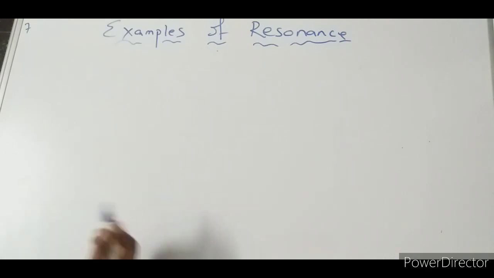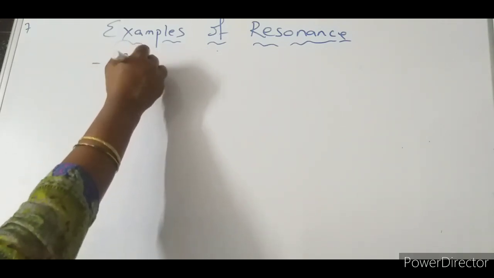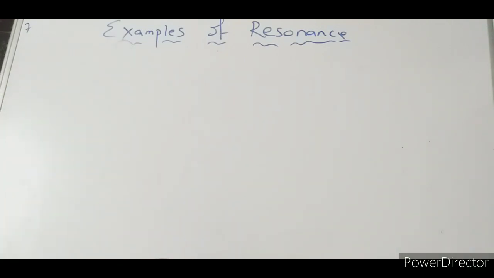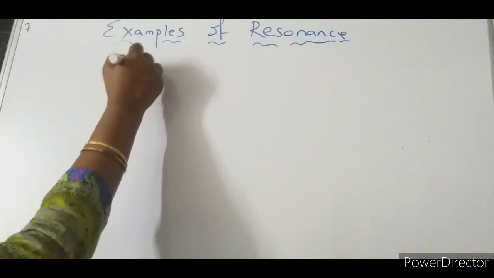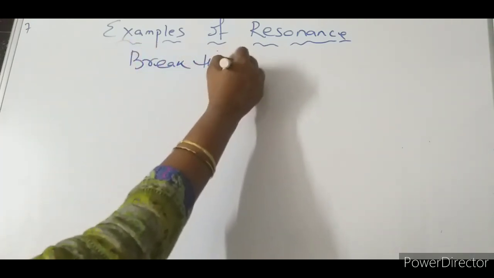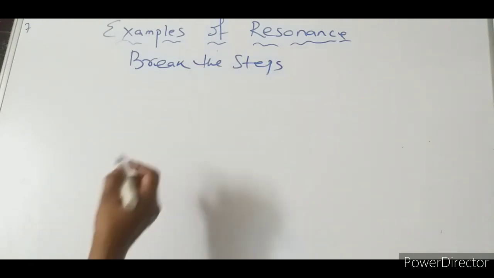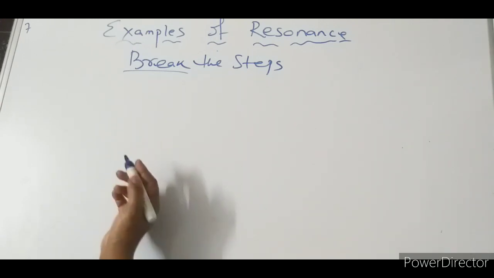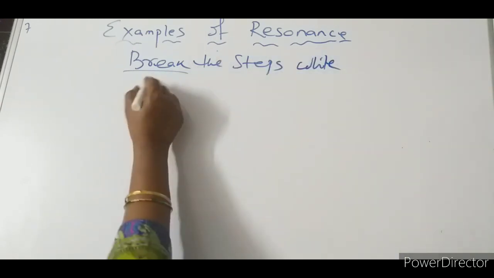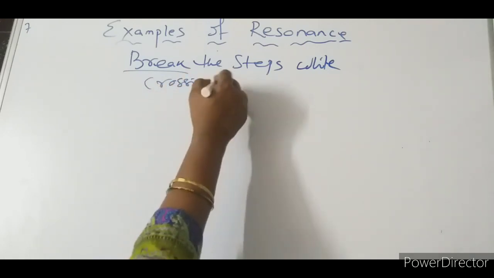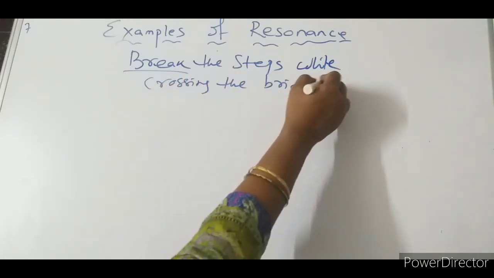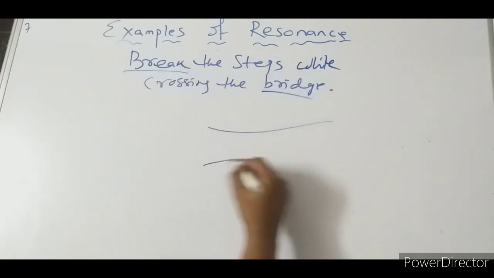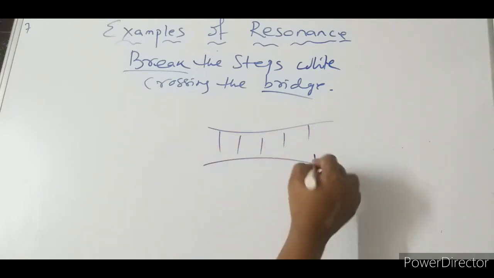In the case of soldiers crossing a bridge, break the steps means that everybody should not step at the same time. Let this one be the bridge.